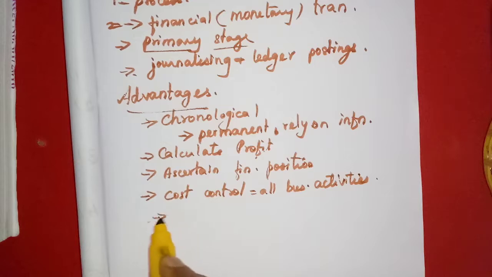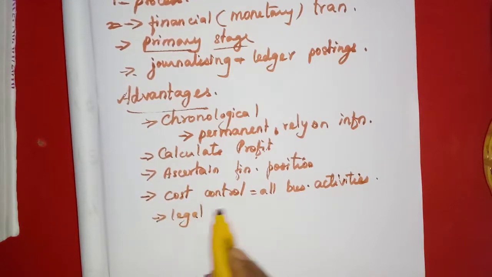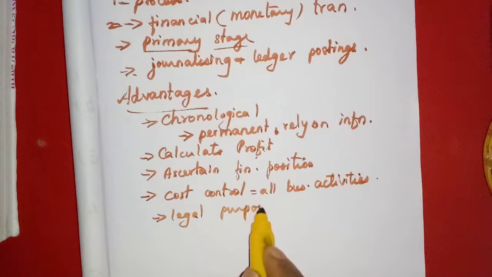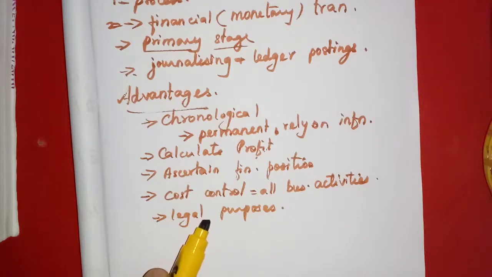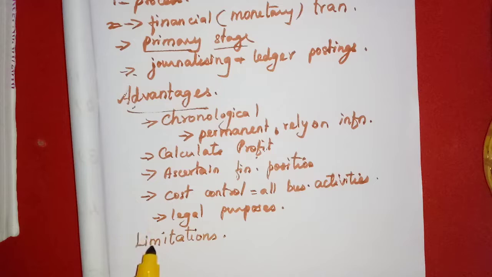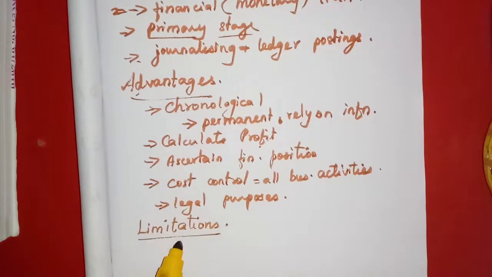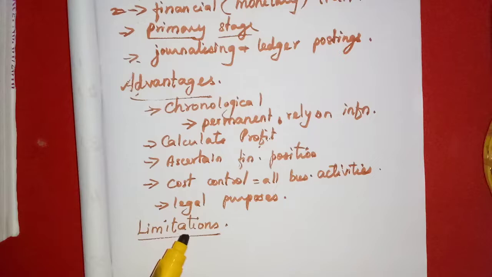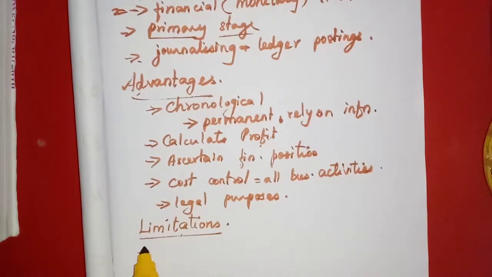Then it is used for legal purposes, isn't it? We learned that in the importance of accounting. Bookkeeping is the first stage, so all the advantages of accounting will also come to bookkeeping. Then what are the limitations, or disadvantages? Opposite of advantages: merits, demerits. So limitation means the demerit. What is the first demerit in bookkeeping?